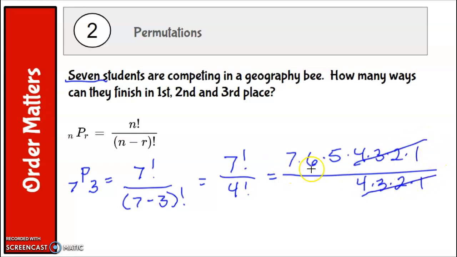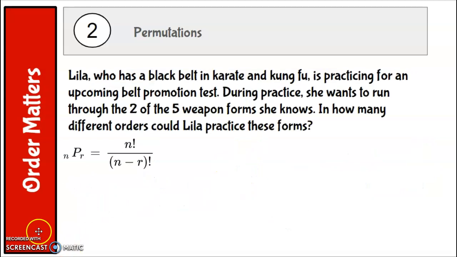And I'm going to be left with 7 times 6 times 5, which is 210. I could also just type this straight into my calculator, just like I showed you a second ago. Math, PRB, choose the exclamation point or alpha window. There's actually another way to do it using your calculator as well, and I'll show you that now.